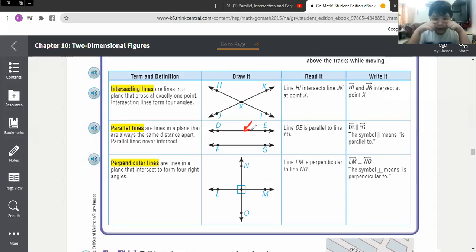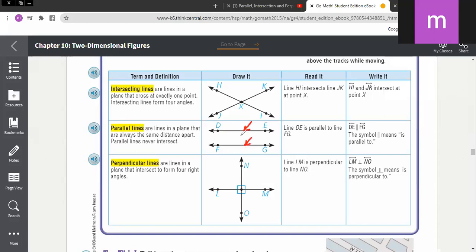Ray, because there are arrows. There are two arrows, and that means it's not a ray. It's a straight line. This one is a straight line, and that means there is no end and no beginning. And that one is a straight line as well.